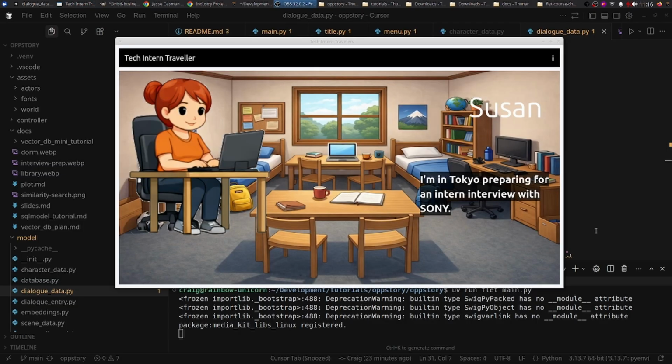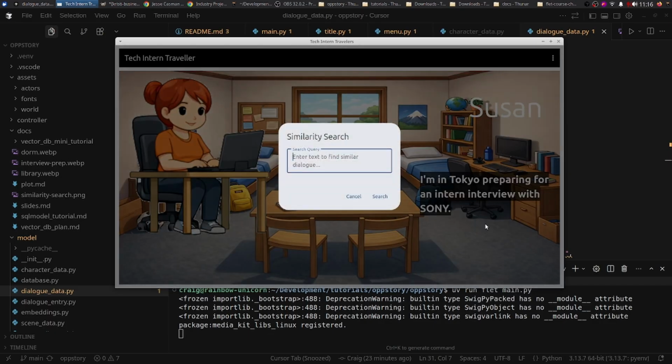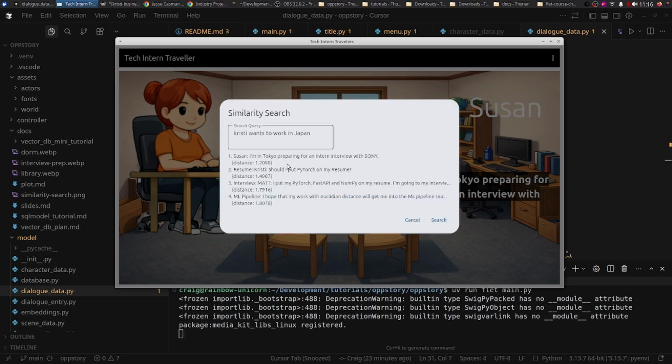Imagine that you had another sentence here that you remember an intern was applying to Tokyo, you think, could be Yokohama, and you can't remember her name. So you say, okay, you make a mistake. Christy wants to work in Japan because you don't remember Tokyo. And the similarity search comes up with Susan is preparing to work in Tokyo at Sony on their machine learning pipeline, possibly for the Fila car.